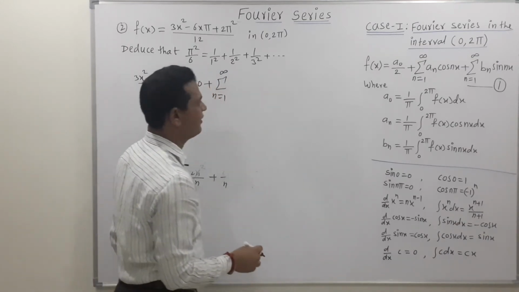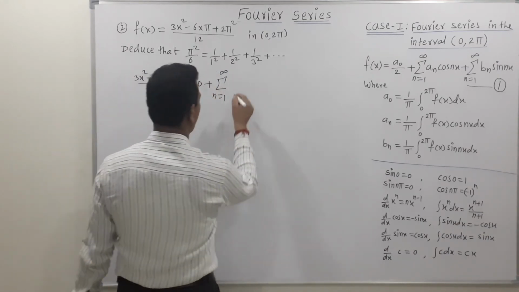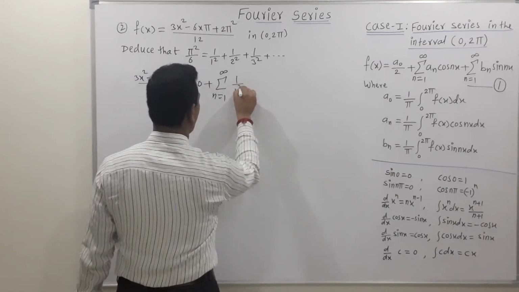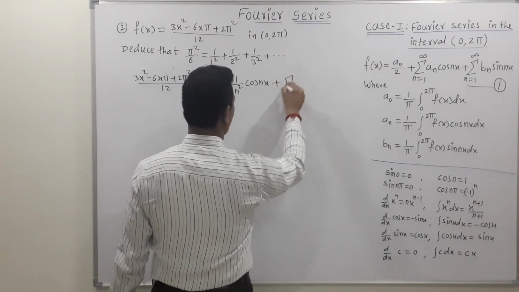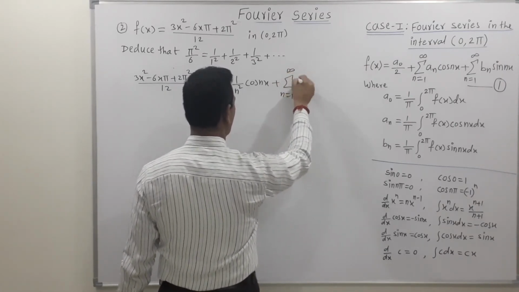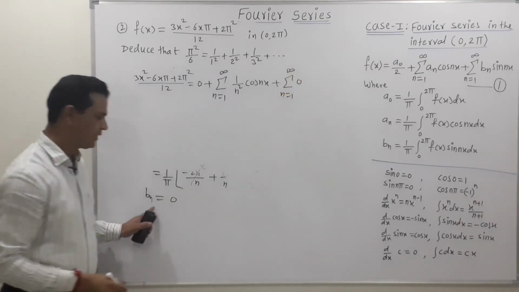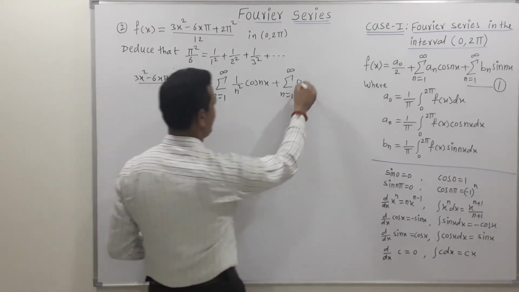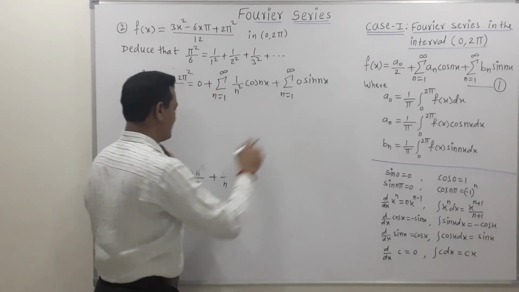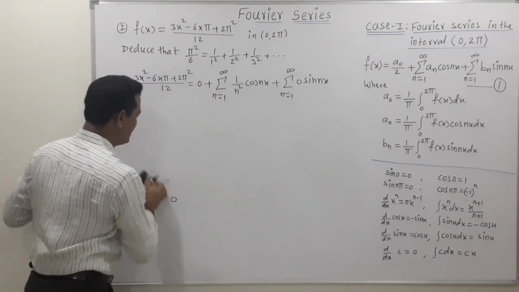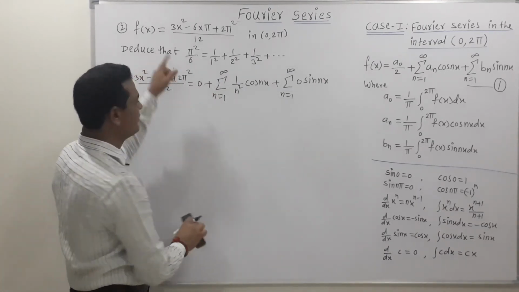So the value of an, we know that we get the value of an as 1 upon n square into cos of nx, plus summation n equal to 1 to infinity, value of bn is 0, then we get this as sine of nx. So in this way we get the required Fourier series expansion for the given function.